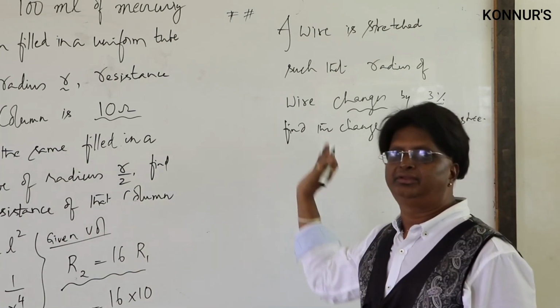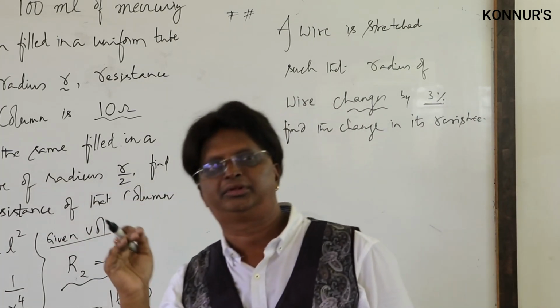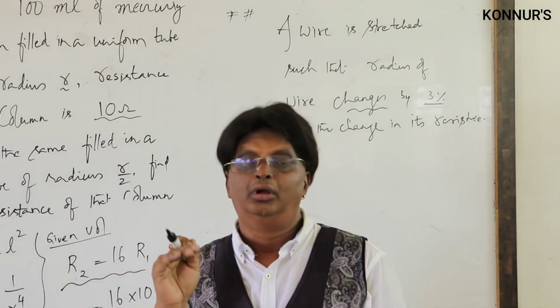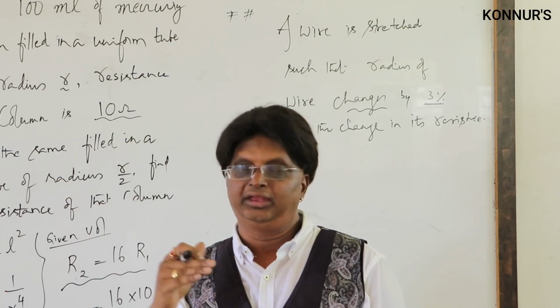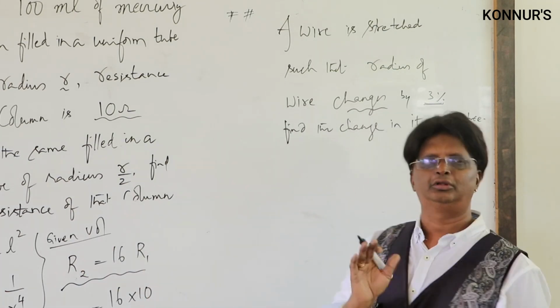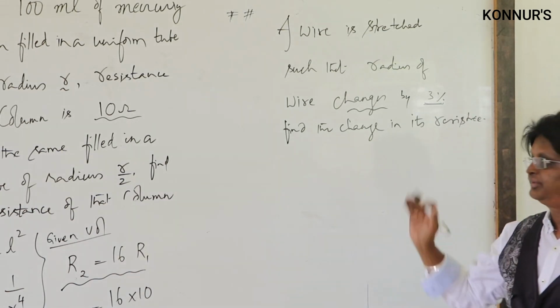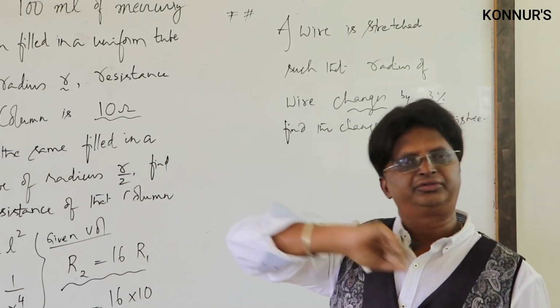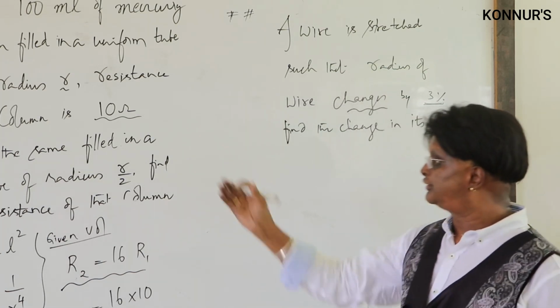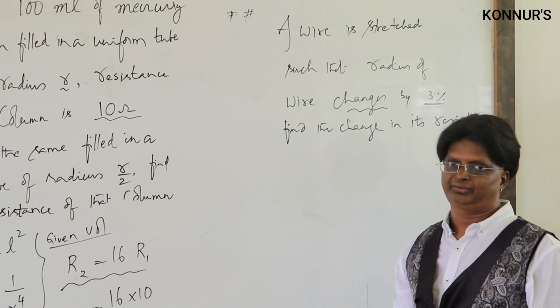See, the difference between the earlier example and this example is that earlier the change was a bigger change, and this time it is a smaller change. So when do we say the changes are smaller? Any values less than 10, like 1%, 2%, 3%, 0.5%, all those are smaller changes. And any change bigger than 10% is considered a big change. Now for smaller changes we cannot write a ratio like this and find the answer.